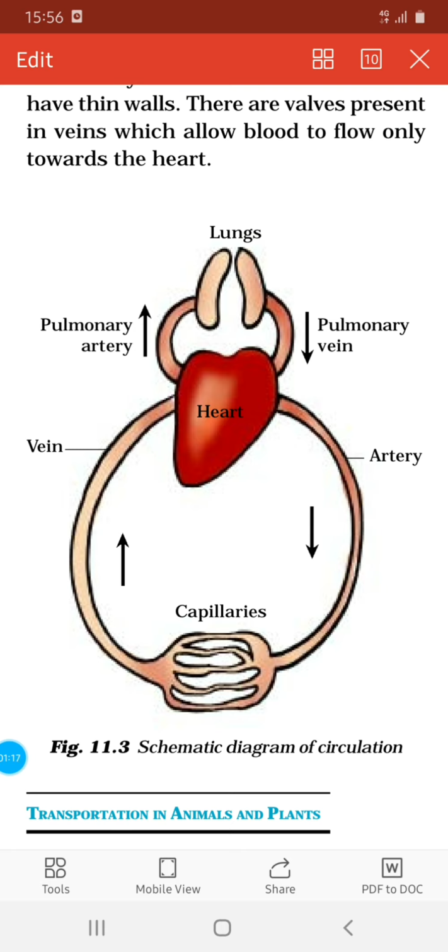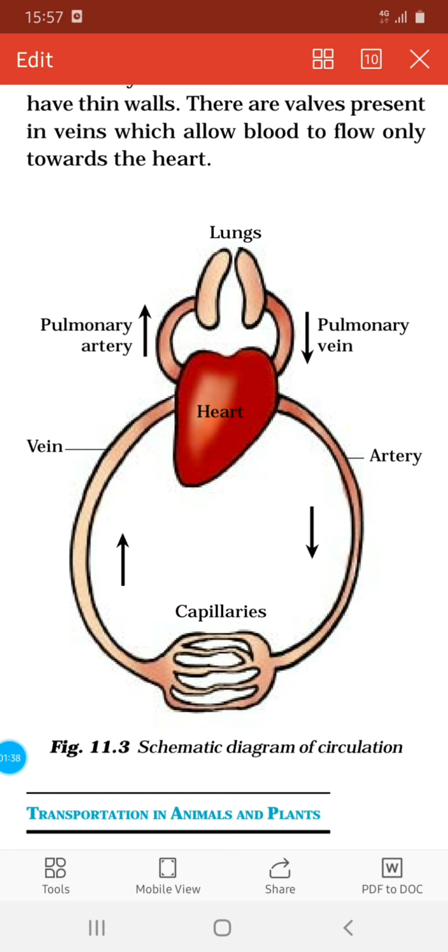So, two types of blood vessels, arteries and veins. Arteries carry oxygen-rich blood from the heart to all parts of the body, whereas veins carry carbon dioxide-rich blood from all parts of the body back to the heart.